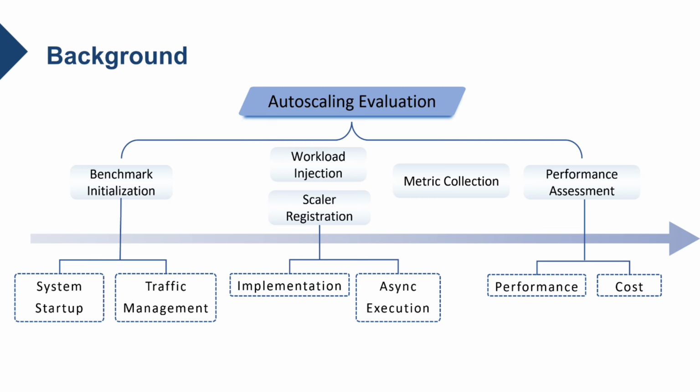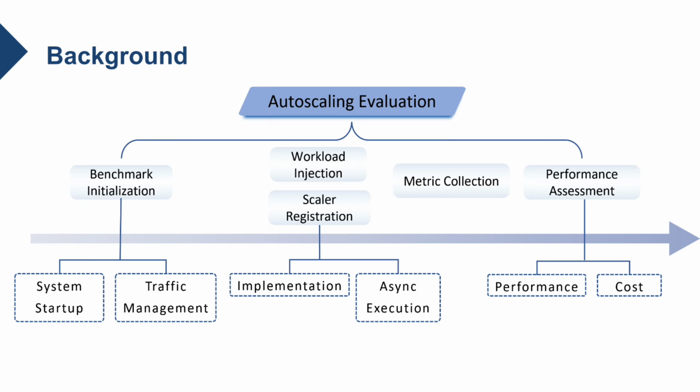For the benchmark initialization, we need to start a system and configure the gateway for traffic management. For the scaler registration, we need to register a specific scaler algorithm and run it asynchronously. Subsequently, we inject workloads into the system and collect performance metrics for evaluation.